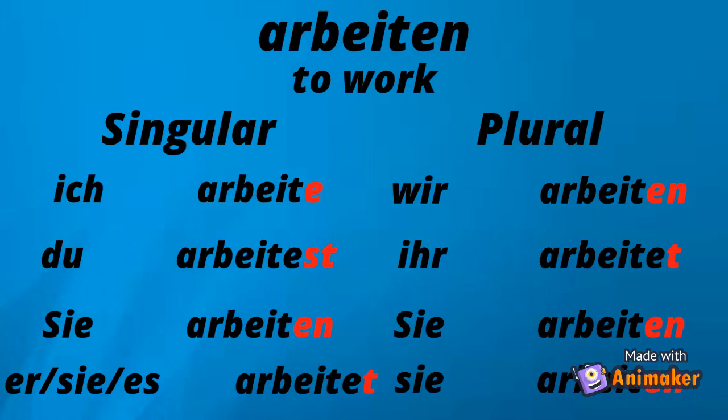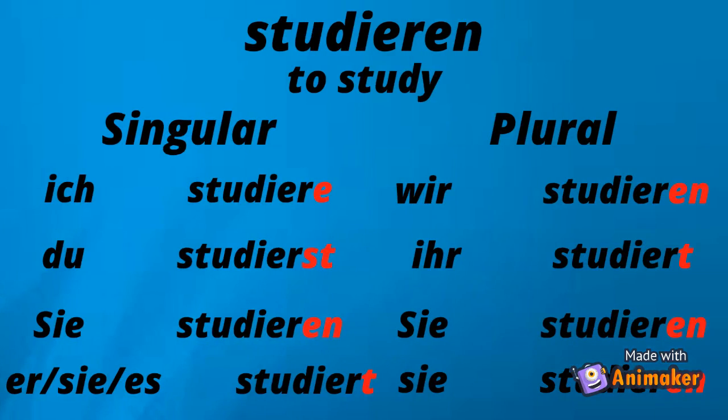The next verb is arbeiten. That means to work. And the conjugations are ich arbeite, du arbeitest, Sie arbeiten, sie, er, es arbeitet, wir arbeiten, ihr arbeitet, sie arbeiten.